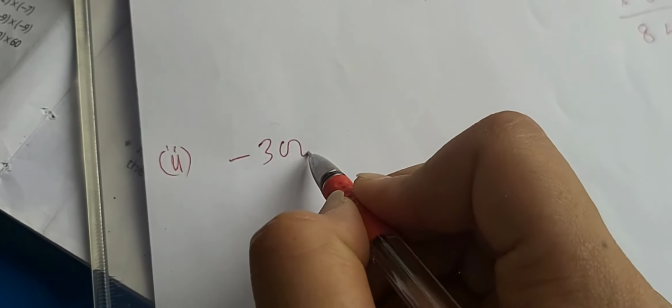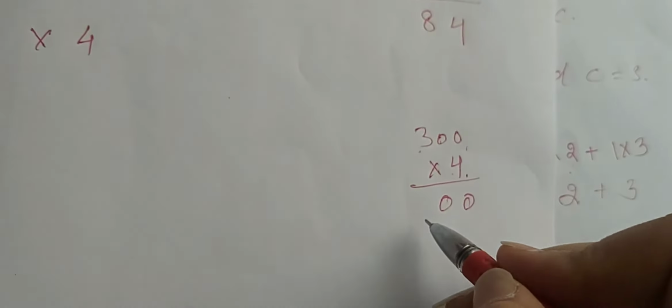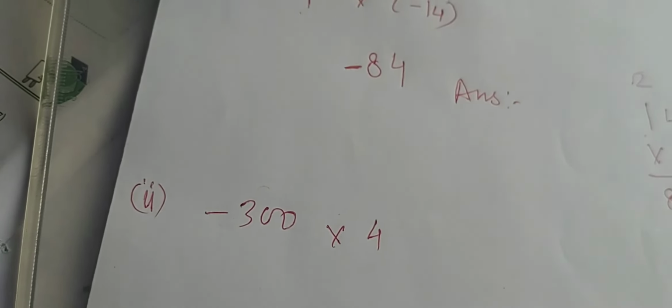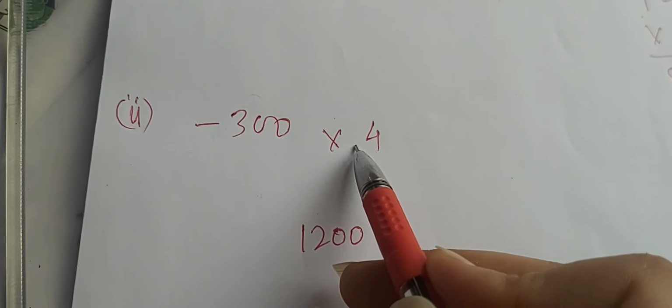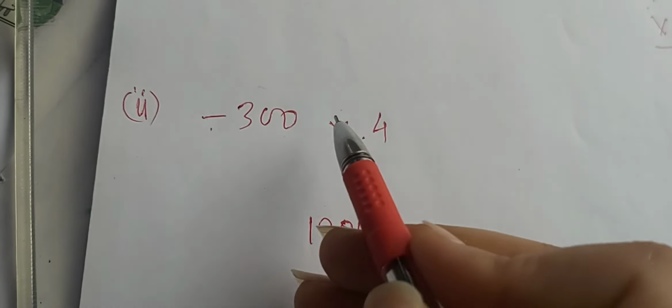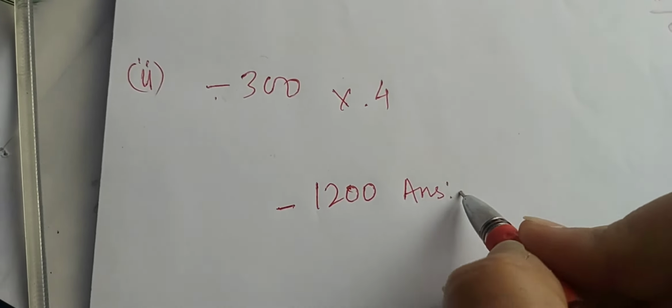A few of the questions are similar, so I am doing the odd ones. Question number 2 is minus 300 multiplied by 4. So let us multiply 300 by 4. 3 4s are 12, so the answer is 1200. Now about multiplication of signs. Where there is no sign, there is a positive sign. When we multiply opposite signs, we get a negative sign. So the answer is minus 1200.